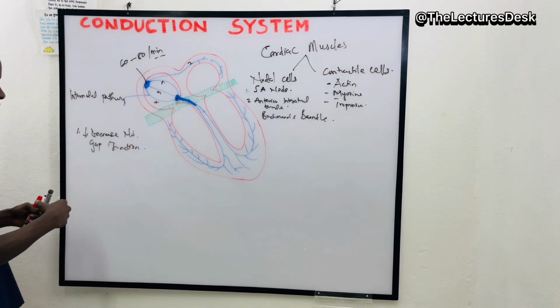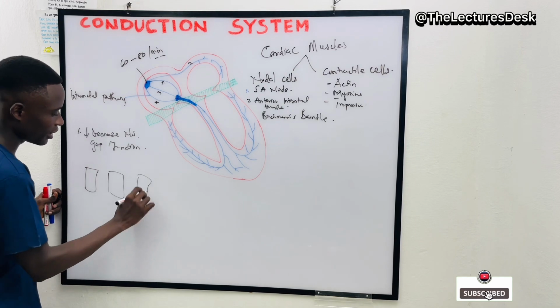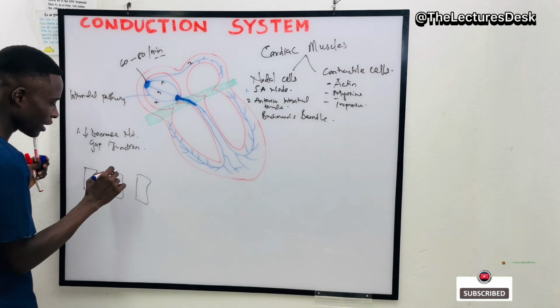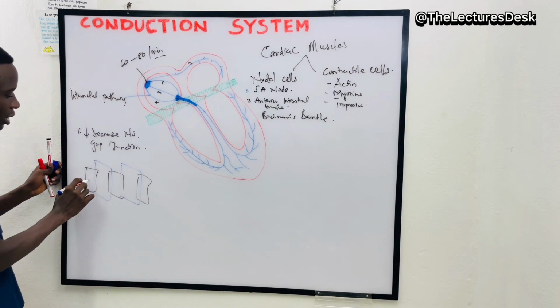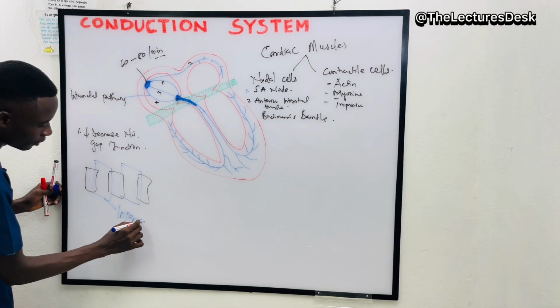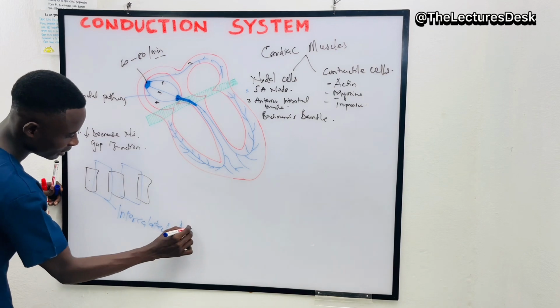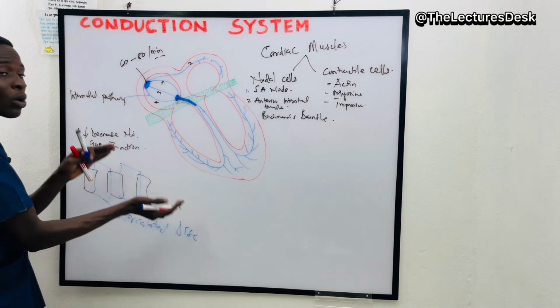Now, if we take cells, let me take these three cells. These three cells are connected together, one to another, by what we call the intercalated disc. This intercalated disc connects one cardiac cell to another.